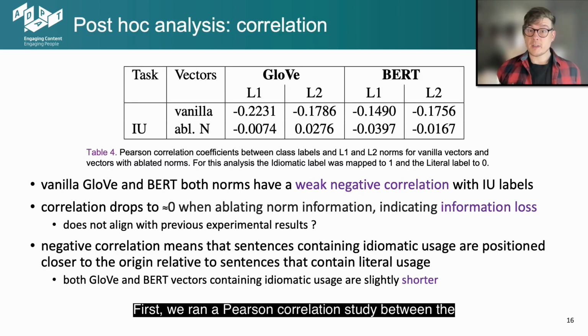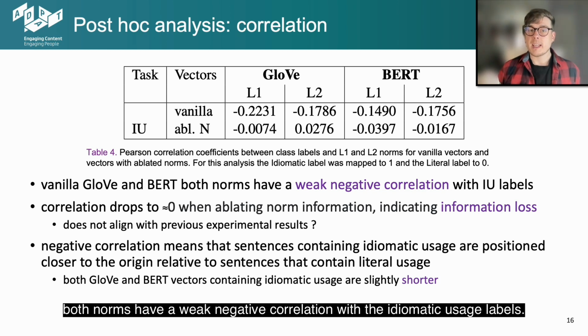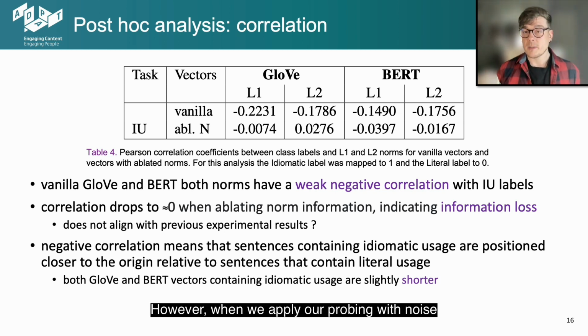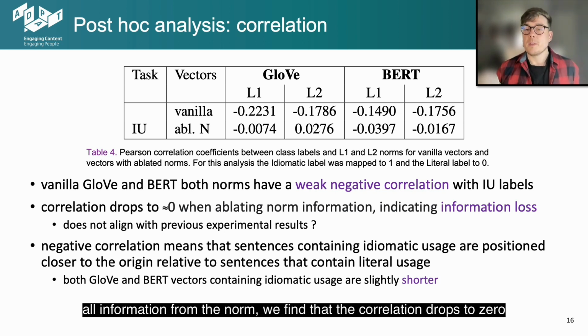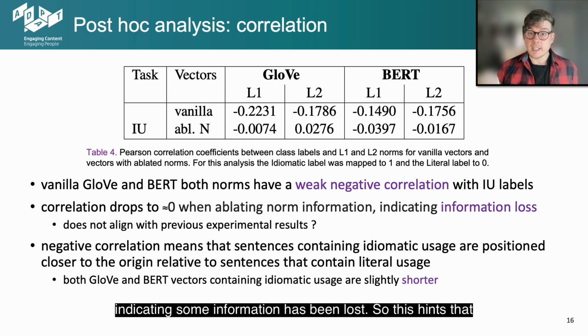First, we ran a Pearson correlation study between the vector norm lengths and the class labels, where we found that in the vanilla vectors, GloVe and BERT, both norms have a weak negative correlation with the idiomatic usage labels. However, when we apply our probing with noise norm ablation function, which is meant to remove all information from the norm, we find that the correlation drops to 0 when ablating information, indicating some information has been lost.